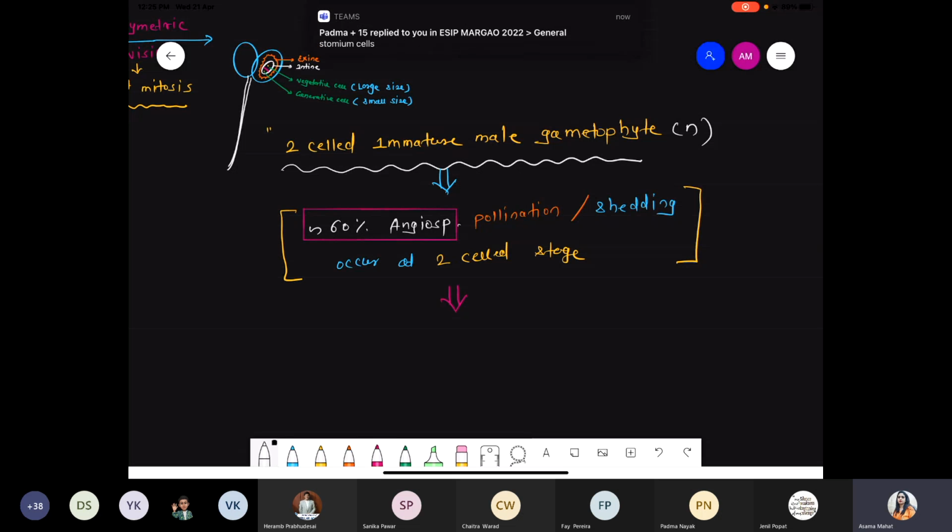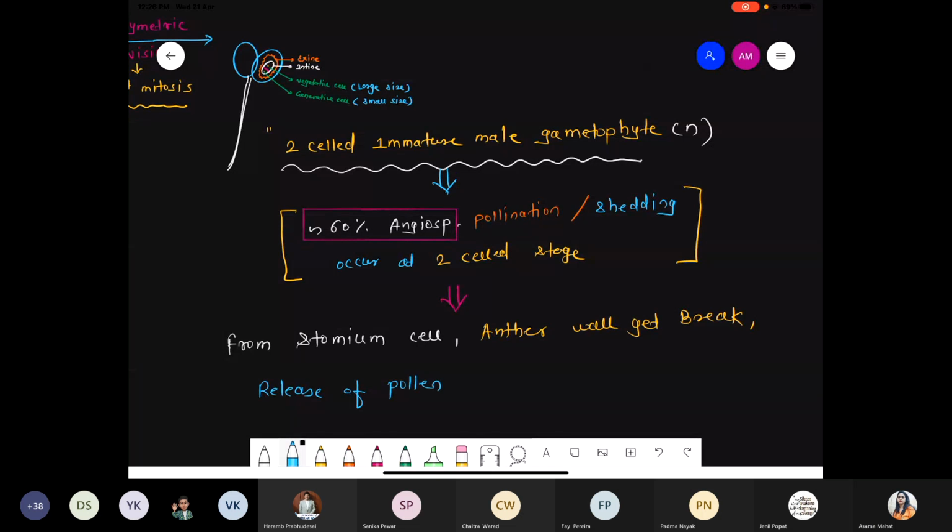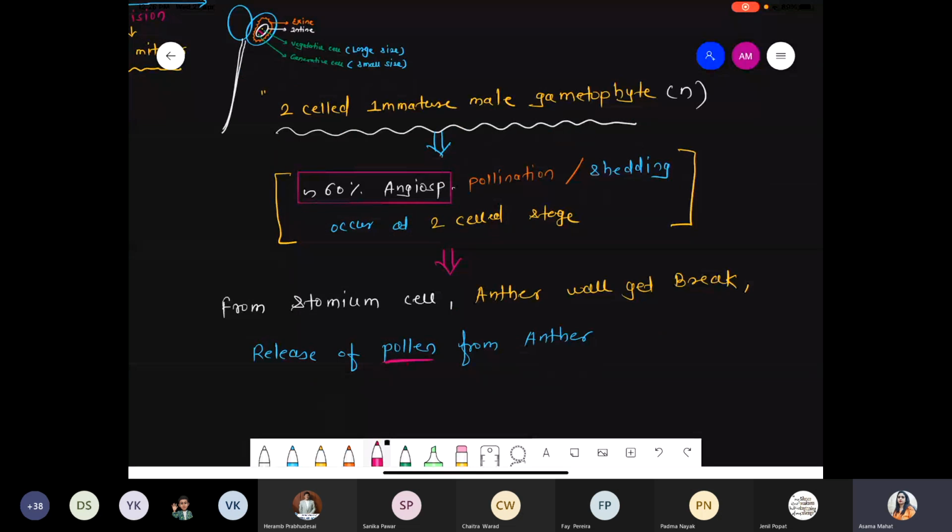So please write down this information: from the stomium cell, the anther wall gets broken and there is a release of pollen from the anther.